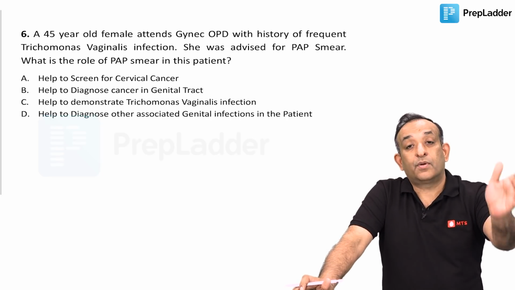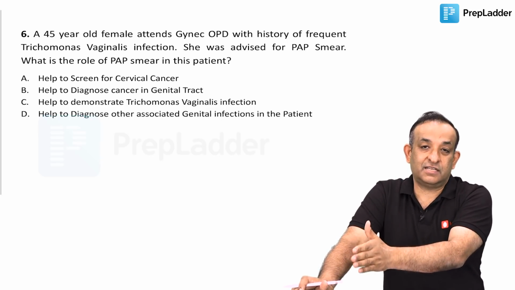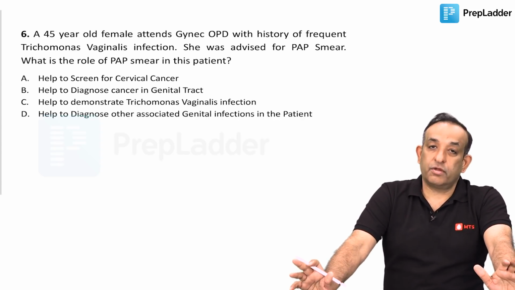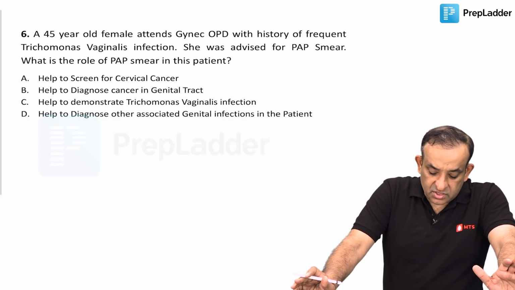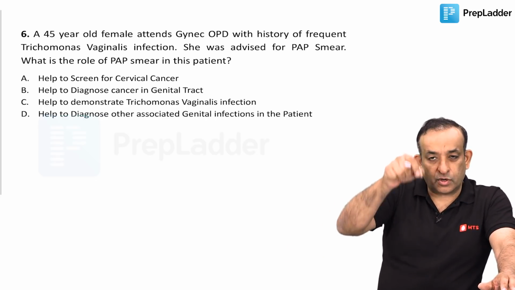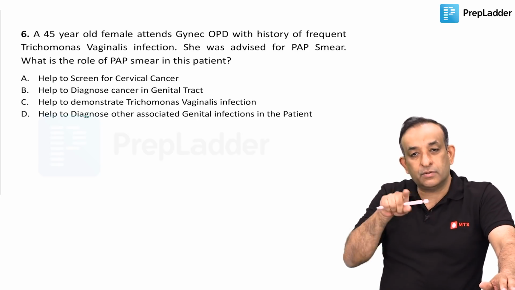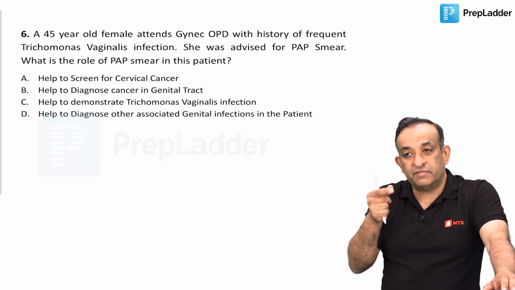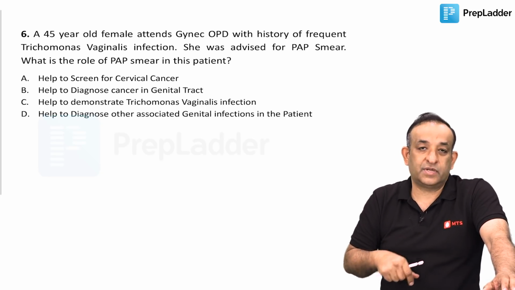Definitely not, because when there is an infection, it's a contraindication to do a screening for CA cervix by pap smear. That you guys know very well. So we are not looking for CA cervix. We are just trying to help demonstrate Trichomonas vaginalis infection. You can take that and place it on a slide, put some drops of saline, cover that preparation with a cover slip and look under the microscope, and you'll see motile trichomonads. It's a flagellate, so when you put some saline and then the cover slip, you'll see them moving under the microscope. You can see them very easily.